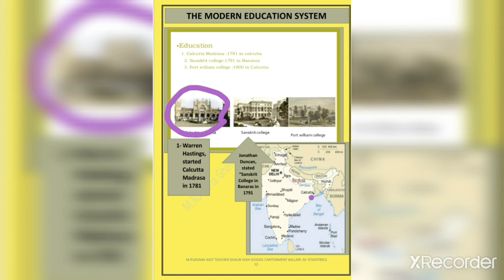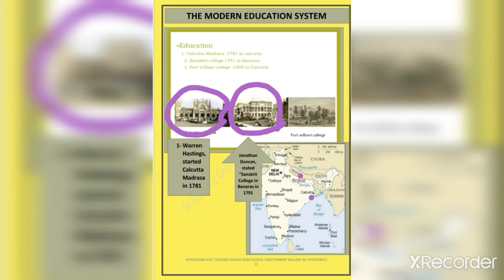Jonathan Duncan, a British individual, started Sanskrit College in Banaras in the year 1791.